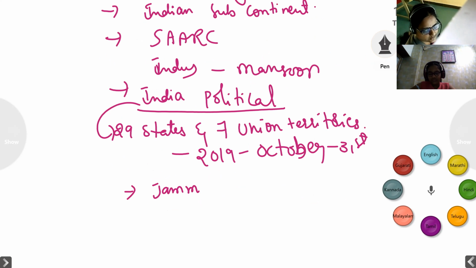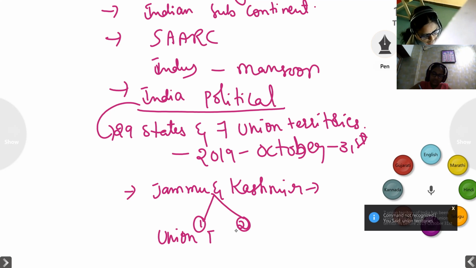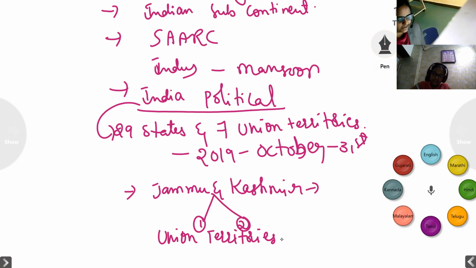Jammu and Kashmir, it was a state. So this has been divided into two union territories. Jammu and Kashmir has been divided into two union territories.